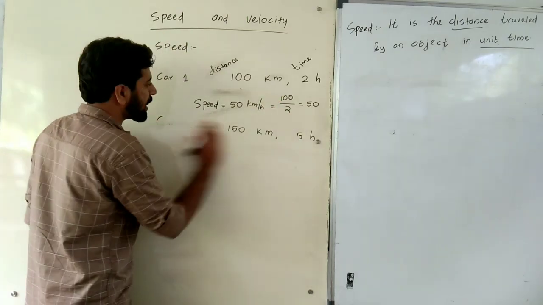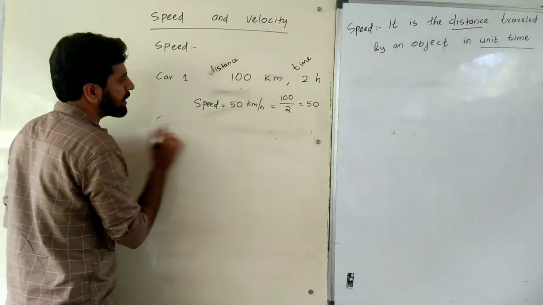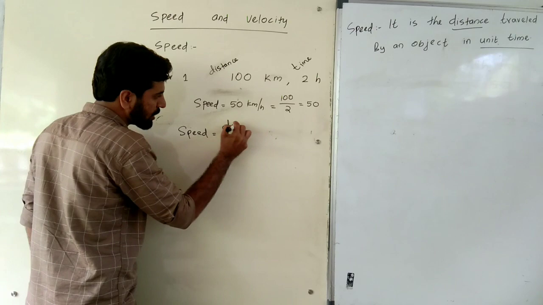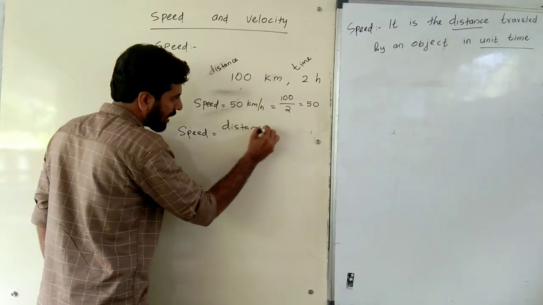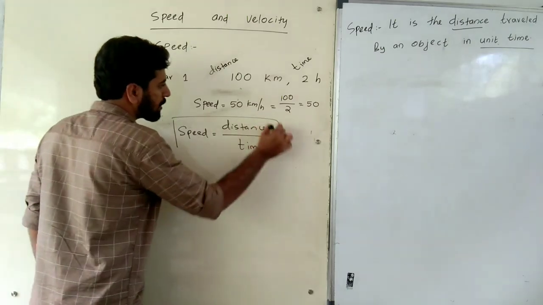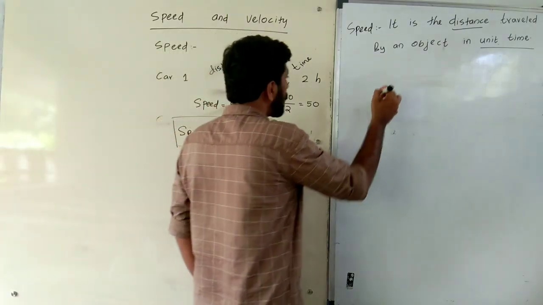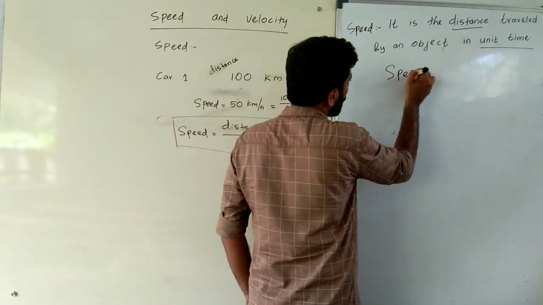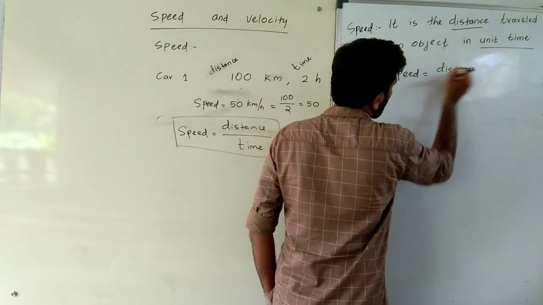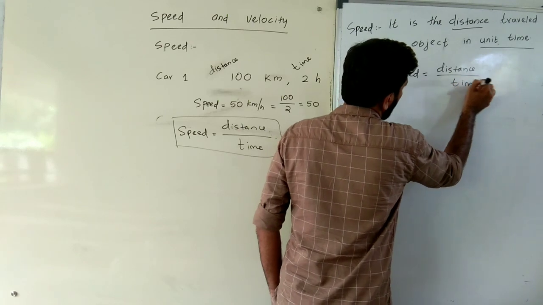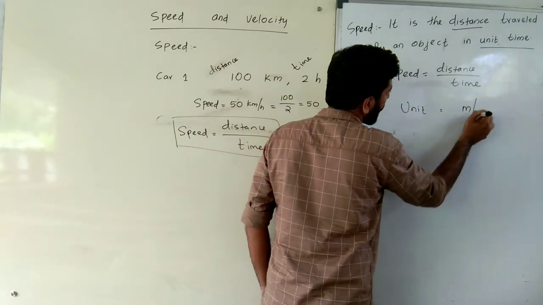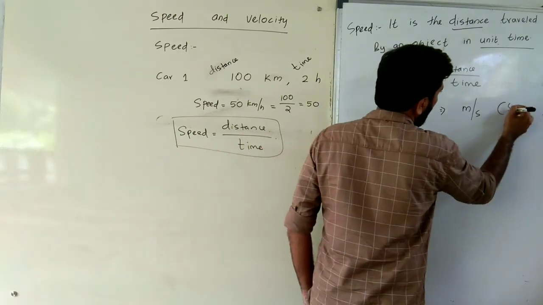Therefore we obtain the speed by using the equation: the distance traveled by the car divided by time. This is the equation of speed. Therefore we can note that here speed is equal to distance divided by time. Its unit is meter per second. It is the SI unit.